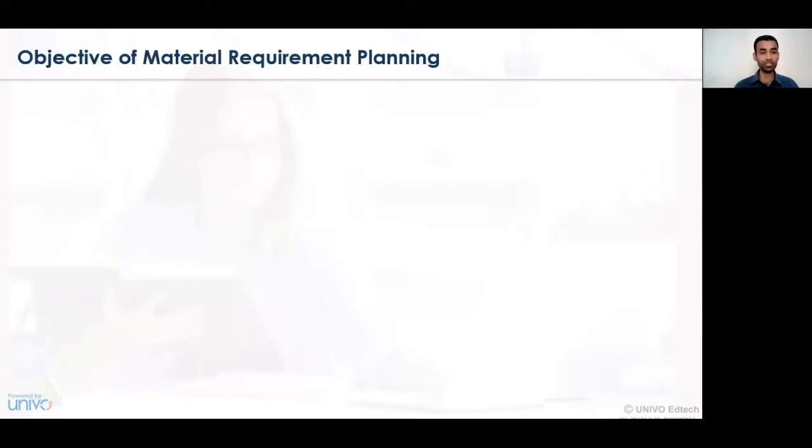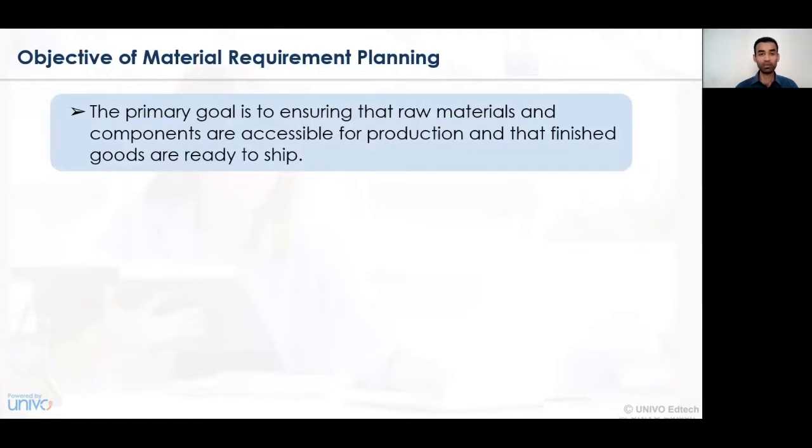Now let's understand the objectives of material requirement planning. The basic or primary objective of material requirement planning is to see that the raw material and its components are easily accessible to the production. That is, whenever the production activity is being undertaken, at that particular stage, the raw material so required will be readily made available, and accordingly, there will be no disturbance in the assembly line. So, providing the goods and services at a specified time period with a specified quantity is the requirement of the material plan.